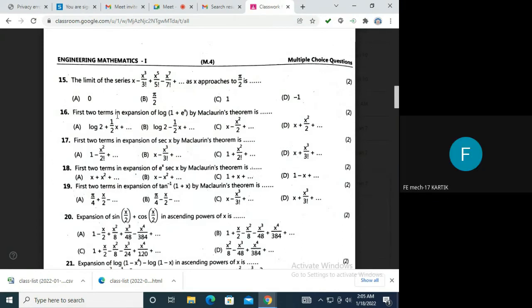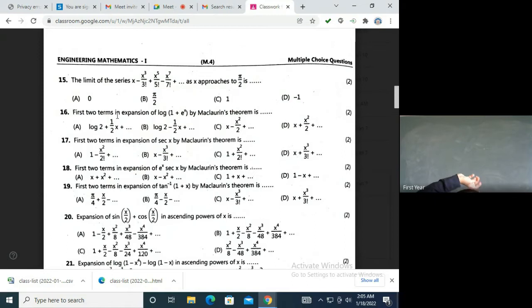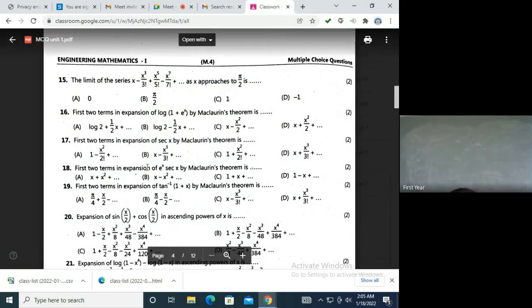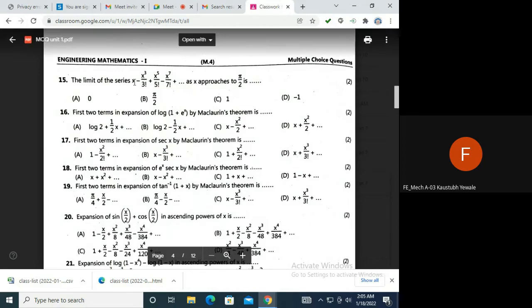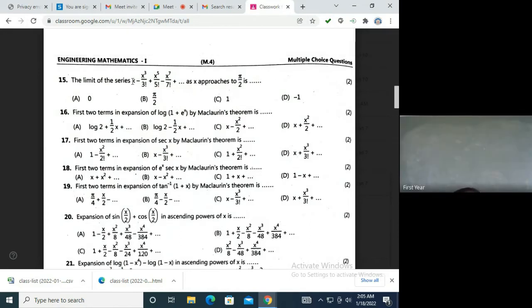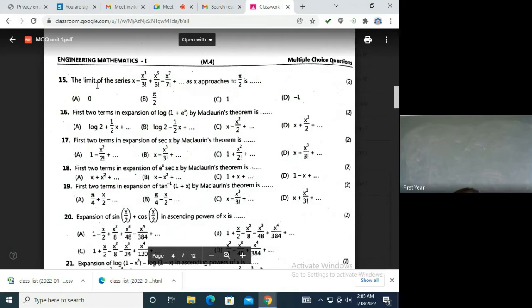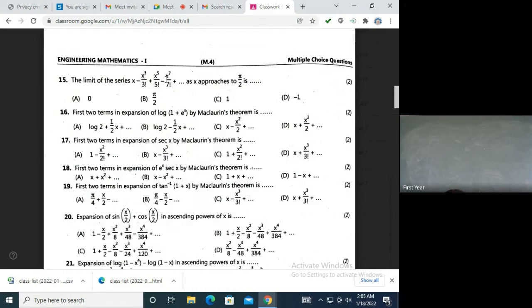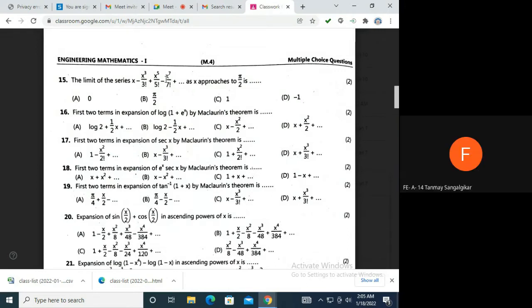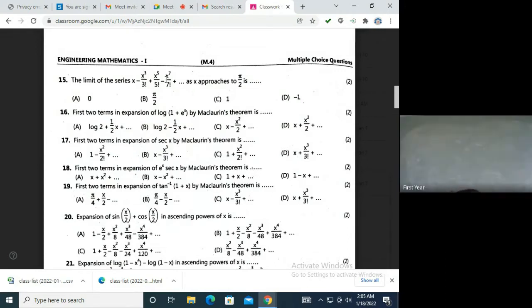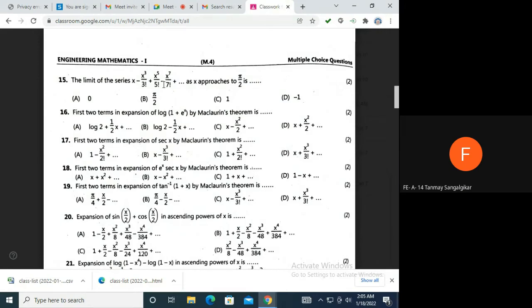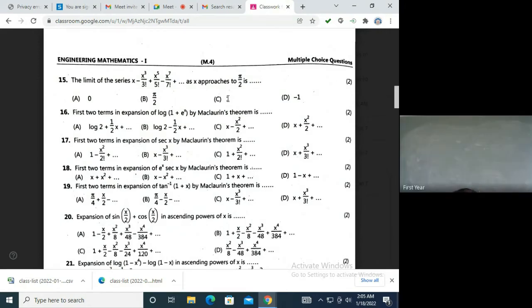Is it sin, even or odd? x. Yes. Who told this answer? Is this Kaustubh? No, ma'am, Karthik. Okay, Karthik, very good. This is the expansion of sin x. So it is limit as x goes to pi by 2 of sin x, means sin pi by 2. Yes or no? So what is the value of sin pi by 2? One. Are you getting it? Without solving, you are able to get the answer.